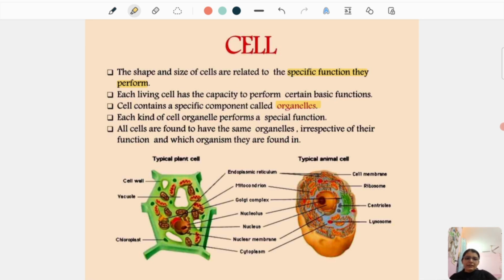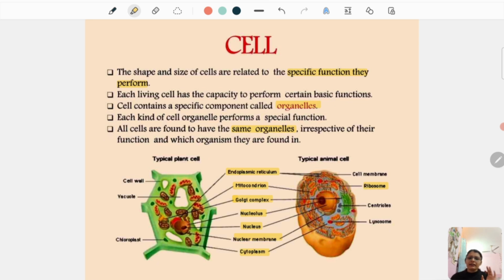Ribosome is present here also, ribosome is present here also. Then you have the mitochondria, Golgi complex, nucleolus, nucleus, nuclear membrane, cytoplasm, and rough endoplasmic reticulum. Overall, the organelles are the same. We'll look at the differences also, but yes, all cells are found to have almost the same organelles.